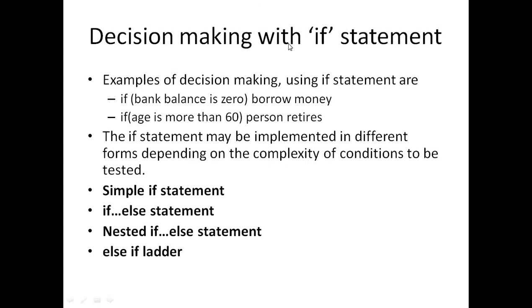So we will see the different parts of this decision making if statement. Let us take a simple example of decision making. Suppose we need to check a statement in a bank, right? I need to check my account. If the balance is 0 in my account, then what happens? We need to borrow money, right? And if age is more than 60, then the person is retired, right? So based on the conditions we need to perform the action.